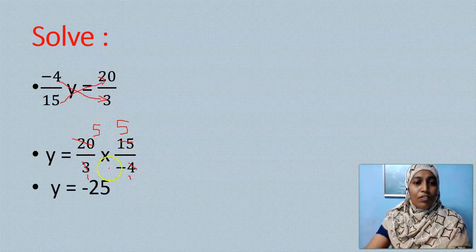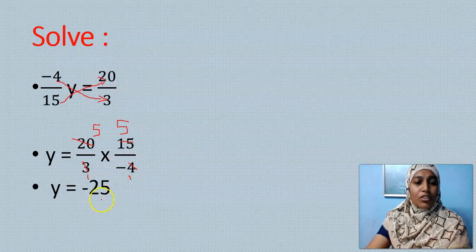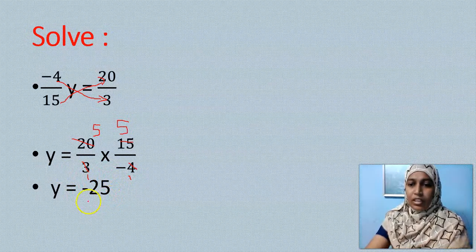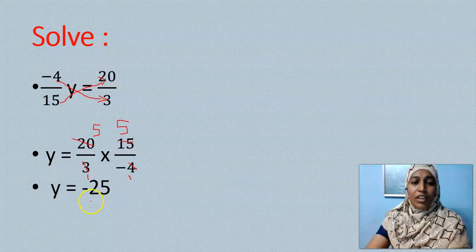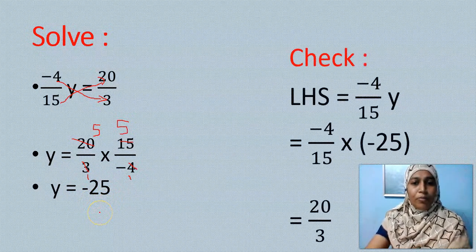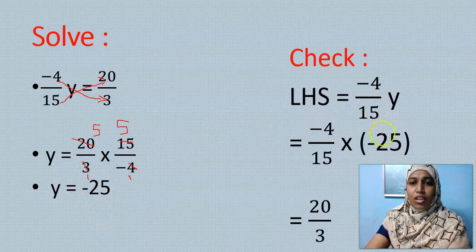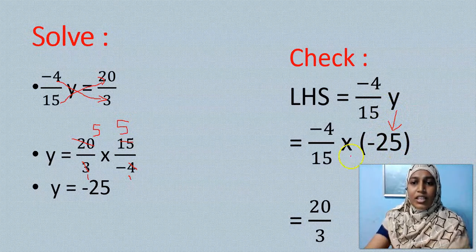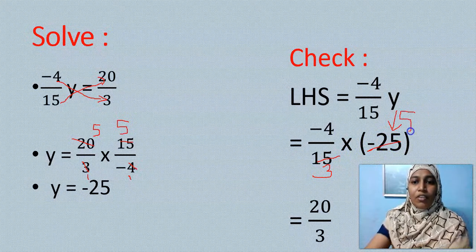So 5 5s are 25. This is minus 25. We will not have negative sign in the denominator. So it has shifted to numerator. And 1 into 1 is 1. There is no meaning even if I write 1 in the denominator. Okay. If I check in the reverse order, I place minus 25 in the place of y in the LHS. Then I cancel it. 3 5s are 15, 5 5s are 20. So I get 5 4s are 20.